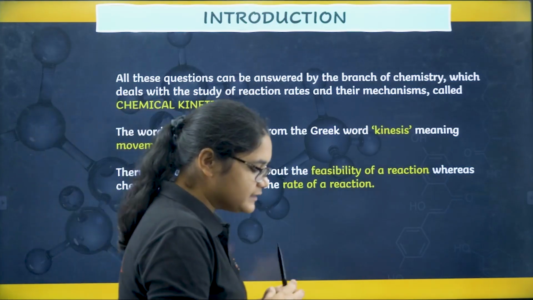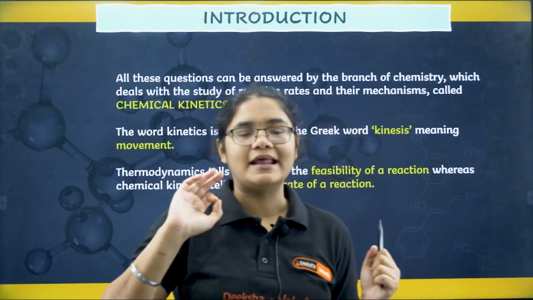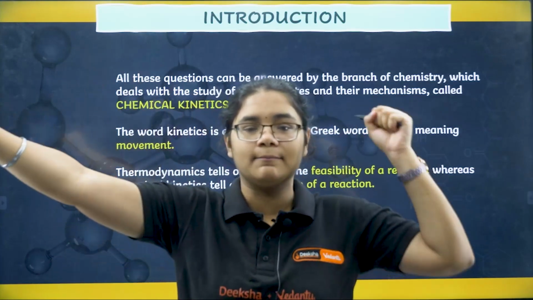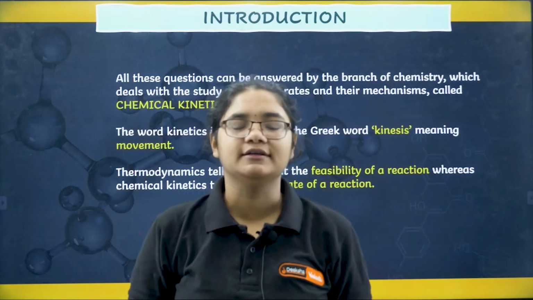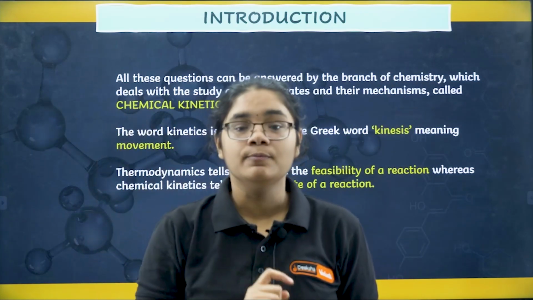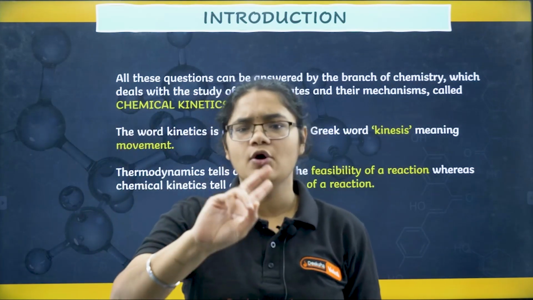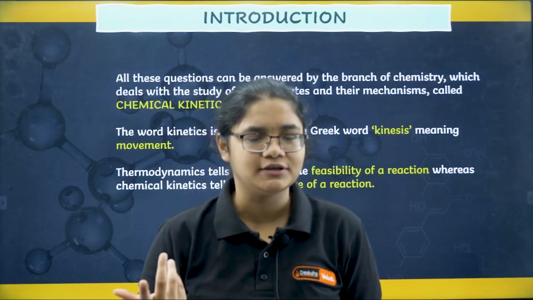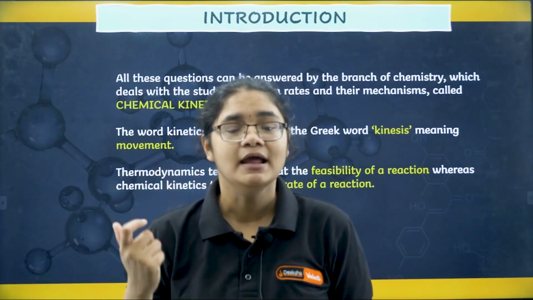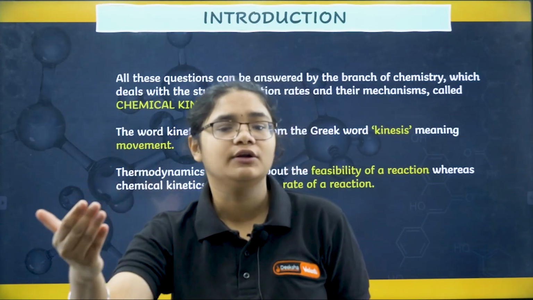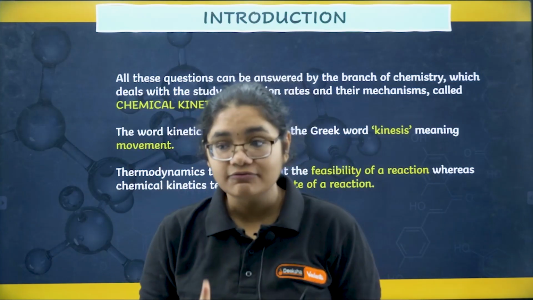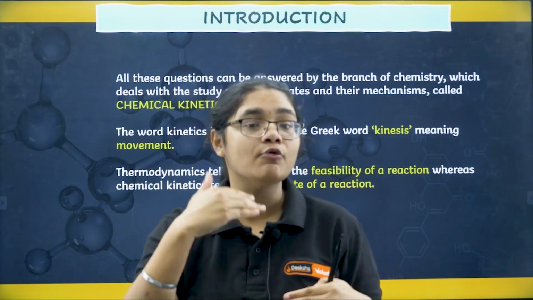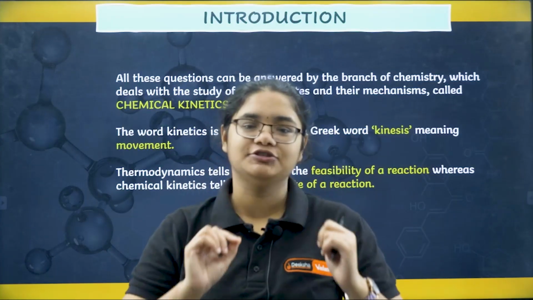Now listen, here's something very important. Thermodynamics and chemical kinetics, two important branches of chemistry. Thermodynamics will tell you whether a reaction will happen or not happen, right? You know, delta G, if it is negative, the reaction will happen. Delta G, if it is positive, the reaction will not happen on its own. But chemical kinetics tells you that if the reaction is happening, how fast or how slow the reaction will take place.